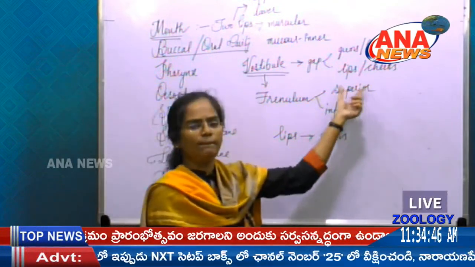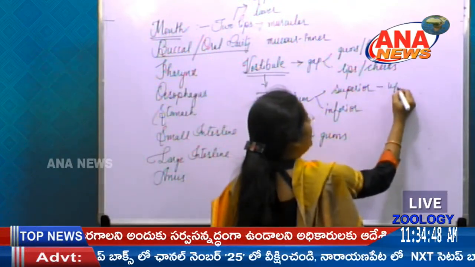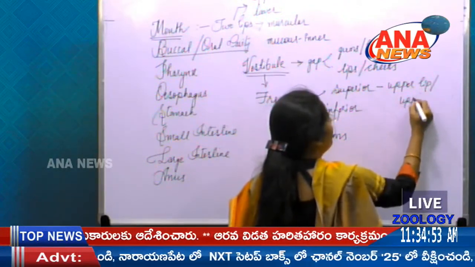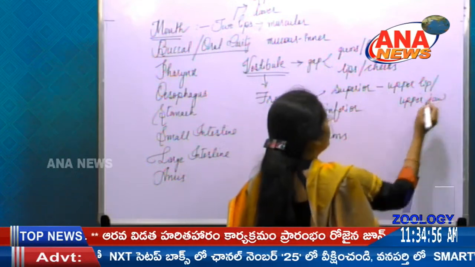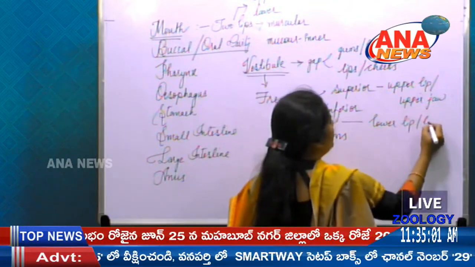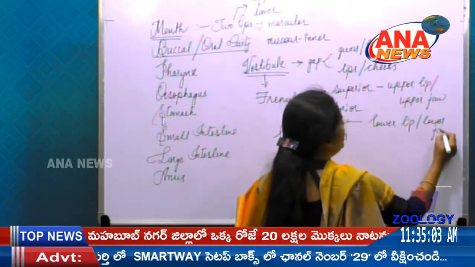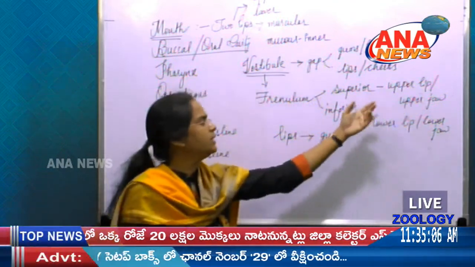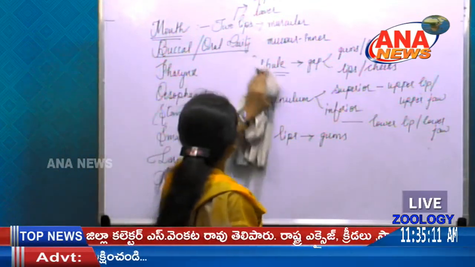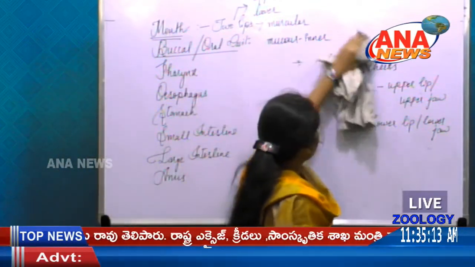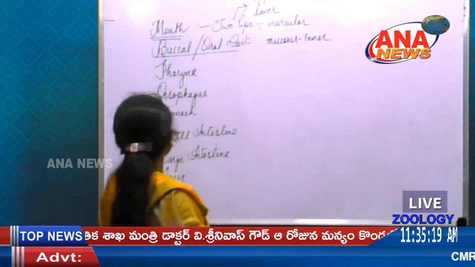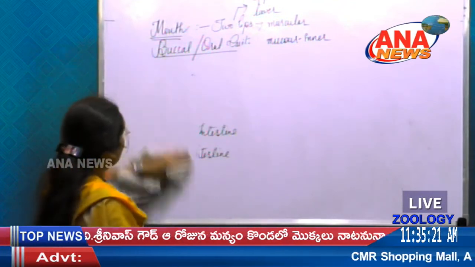The superior frenulum attaches to the upper lip and upper jaw, and the inferior one to the lower lip and lower jaw. Jaw in the sense we have the teeth, gums, everything. Later on we can note more here.